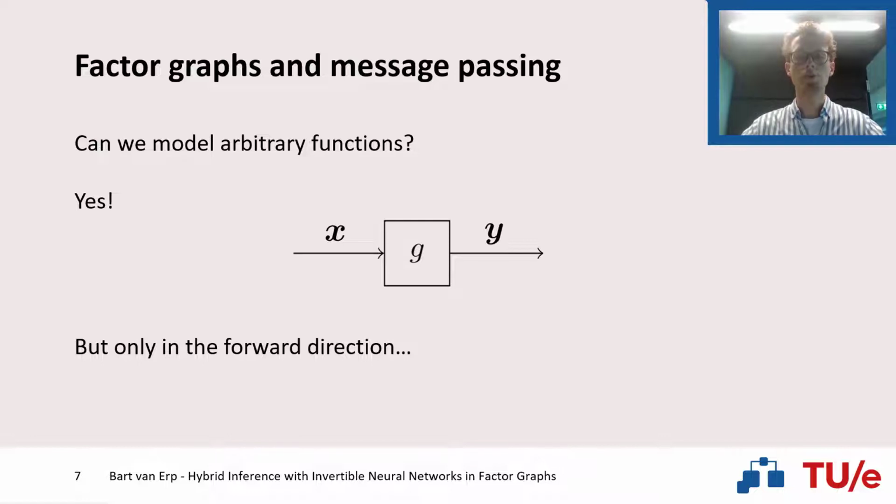If we wish to compute the backward message toward x, this proves to be significantly more difficult, as it's difficult to infer the input from an output of a nonlinear function. As an example, we can consider the nonlinearity g to be a neural network. This neural network can contain fully connected layers, ReLU layers, and these ReLU layers make it very difficult to actually propagate through this network backwards.